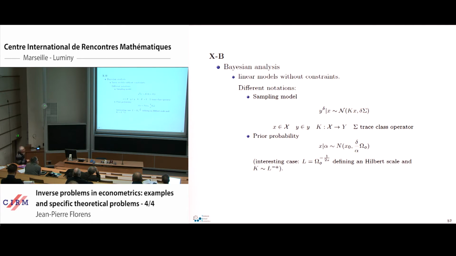An interesting case is that we can introduce a Hilbert scale and choose omega 0 as a function of the Hilbert scale. Remember in terms of the Laplacian, if we have in mind a Laplacian, we can put the prior distribution function at some power of the Laplacian. Up to now, we have considered L as the standard derivative operator. This may be the square root of the Laplacian, but now, as I am working more in the geometrical approach, it's interesting to consider L as minus the Laplacian, as a positive operator here.